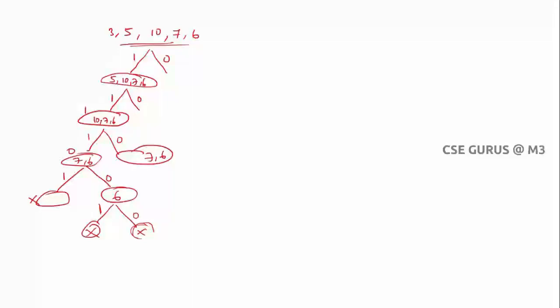So after taking 3 5, you are not taking 10. Can I take 7? Yes, possible. 3 5 7, yes, possible. Without taking 7, of course you can try with another, that is, you have only 6, right? So 3 5 7 is possible, right? I'll get one element here, it is possible. And now if I go like this, 6, can I take 6 here? No. So that's why you won't get the answer here. Here you are getting a count of 1.